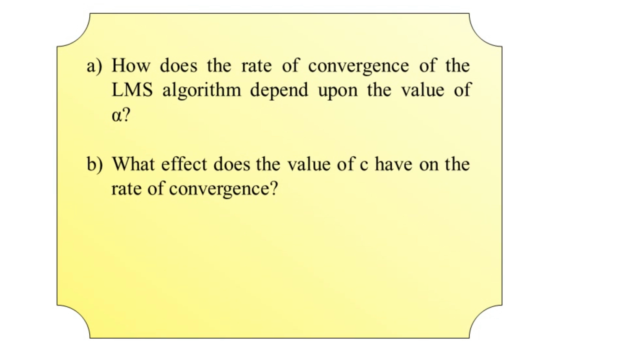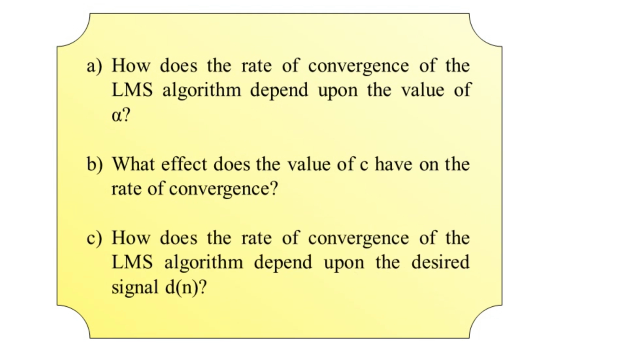Whereas part C is, how does the rate of convergence of the LMS algorithm depend upon the desired signal d of n?